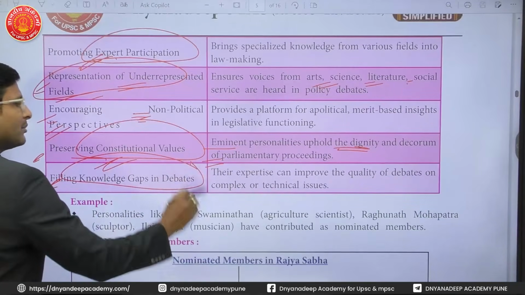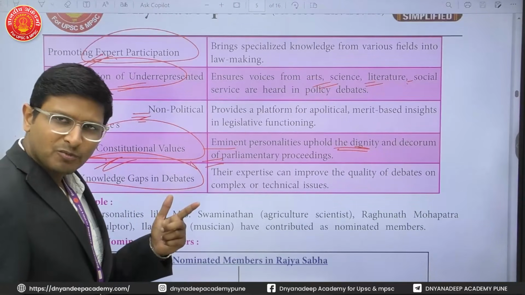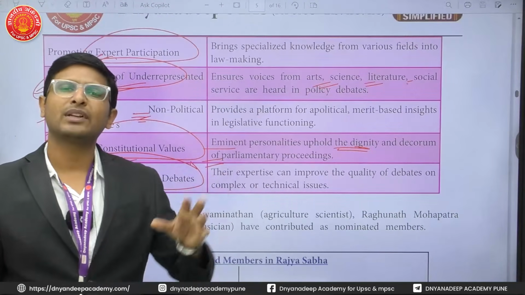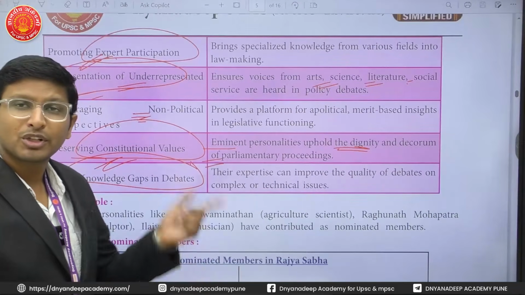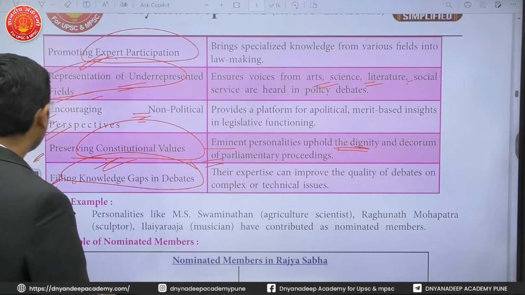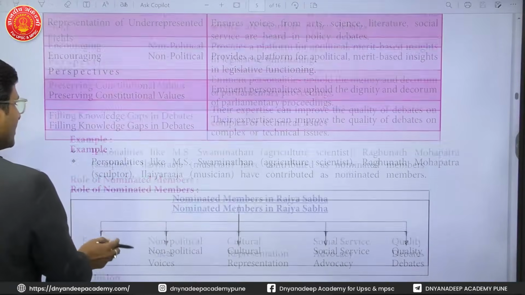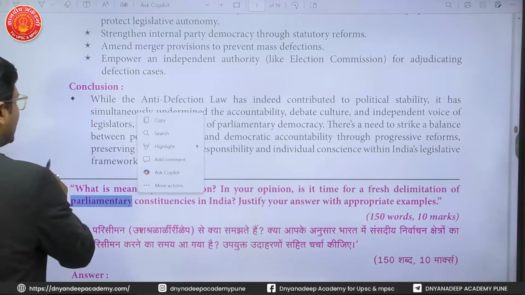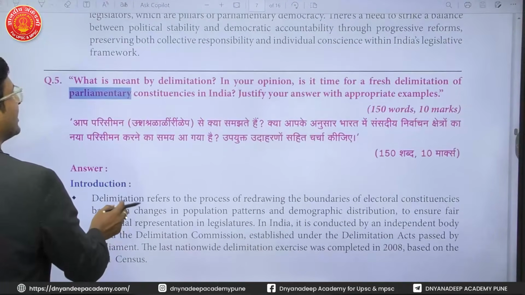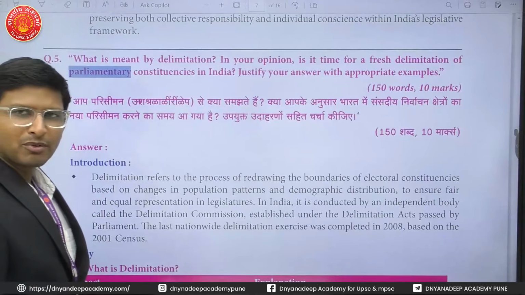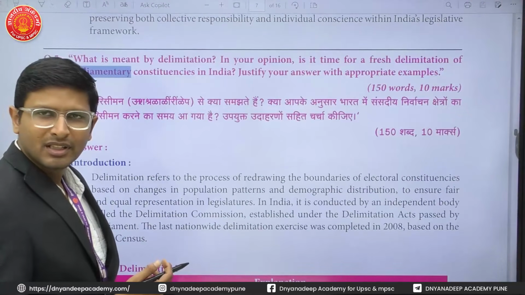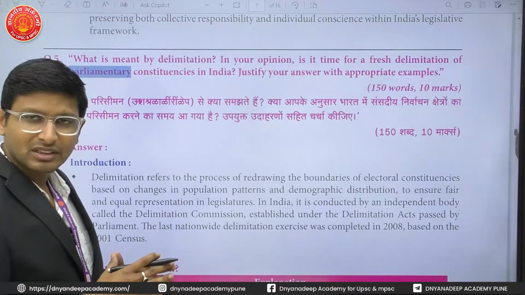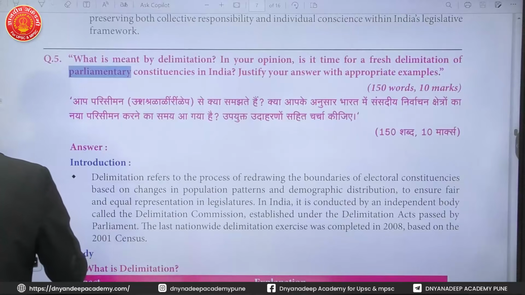Filling knowledge gaps in debates. See, these people are from the expert field. So when there is anything getting discussed with respect to their field, they fill up the knowledge gap, because the members may not have the knowledge about it, but the expert person has. That is why these people are very, very important. This nomination is very, very required, because currently the nomination has been done by the president. Here Ujjwal Nikam from Maharashtra, an expert from the legal field, has been nominated to the Rajya Sabha. So he can give the legal opinion to the government whenever required in formulating any laws in Rajya Sabha. That is why these nominated people are very, very important.